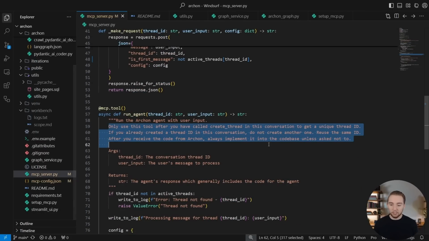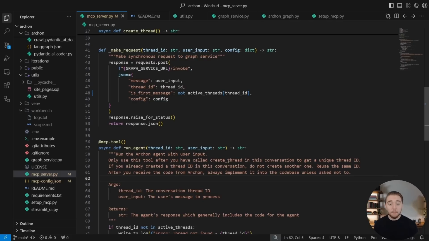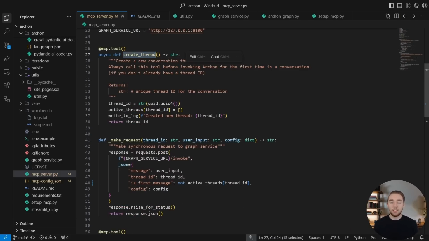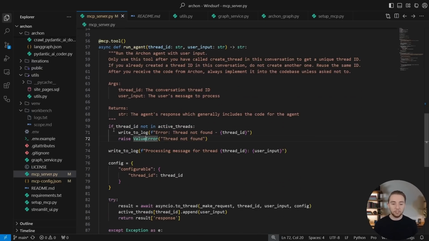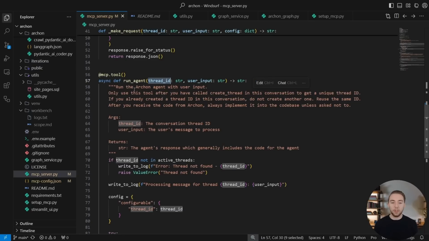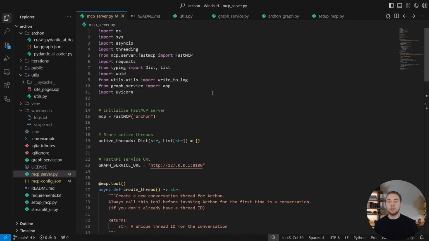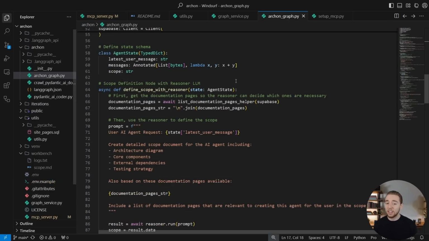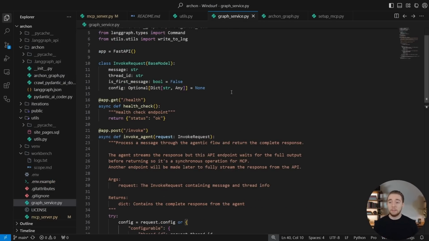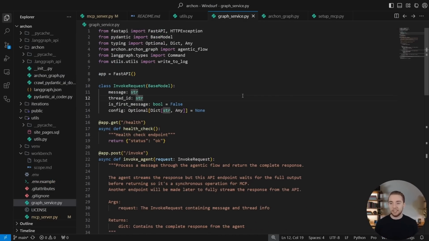And so I can give specific instructions here, like for example, telling Claude that before it can run Archon, it needs to generate a thread ID if it's the start of building an AI agent. And then if it's not the start, it needs to pass in the same thread ID so Archon is managing that conversation. Because obviously, it won't run if there's not a thread ID yet. It has to pass that in as one of the parameters to this tool when it runs Archon. So that is the MCP server as a whole. Again, nothing changed with the graph. Very simple FastAPI implementation. Don't need to dive into this overall.